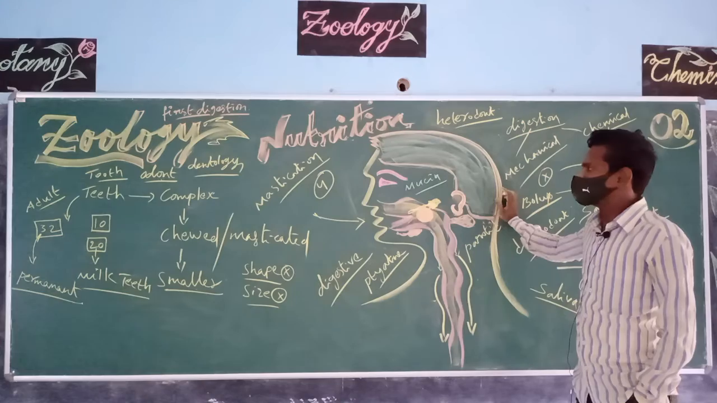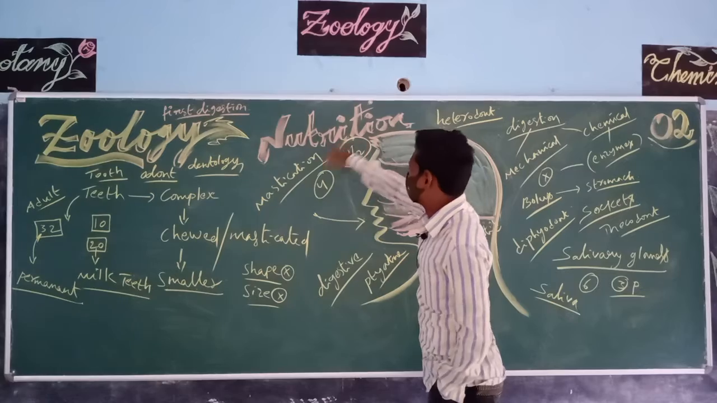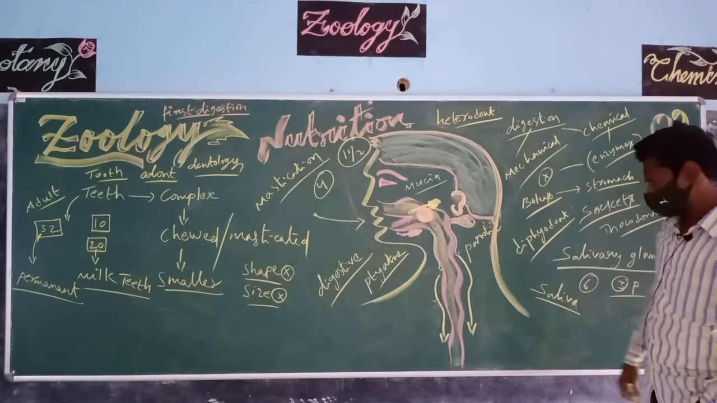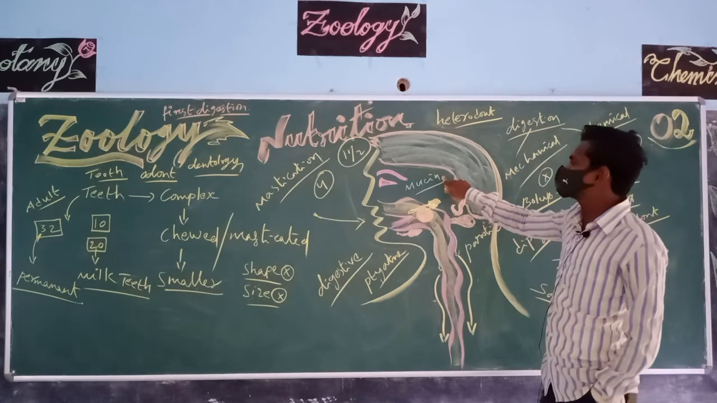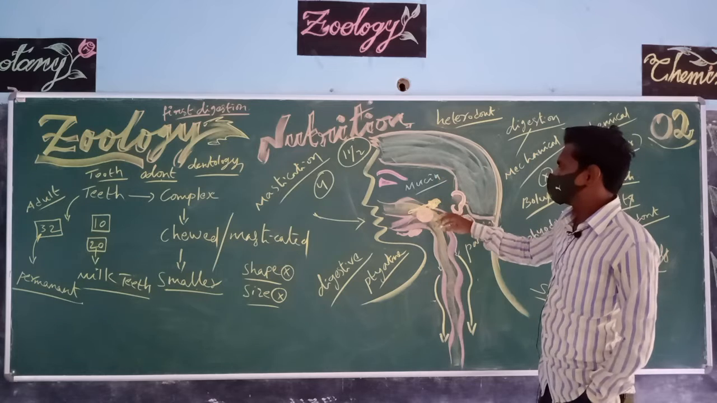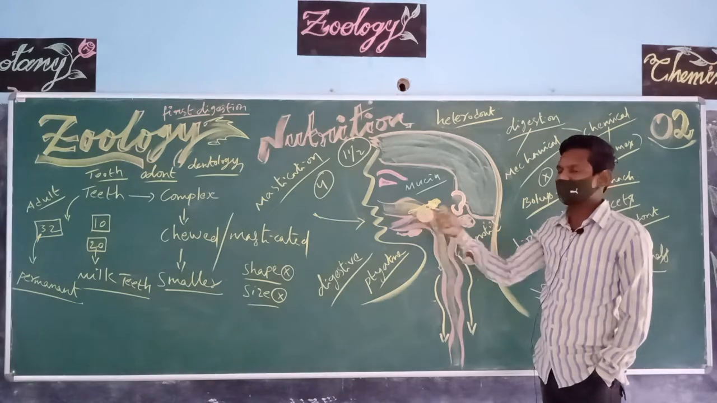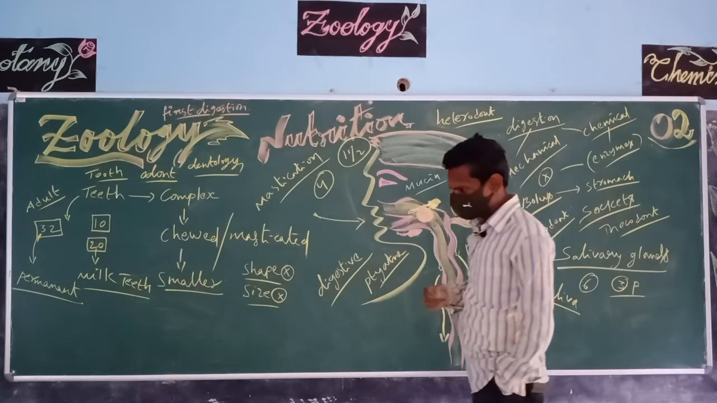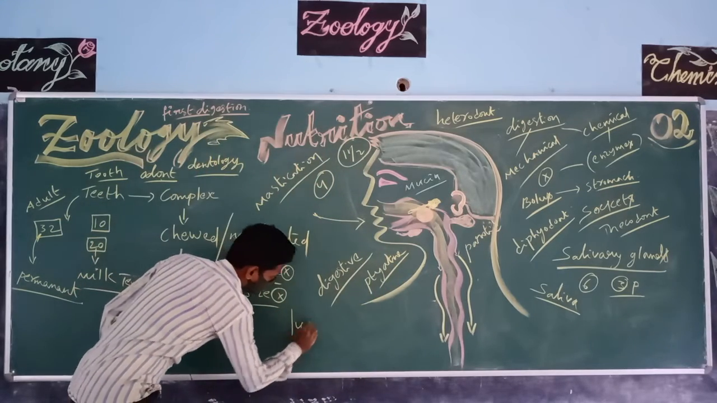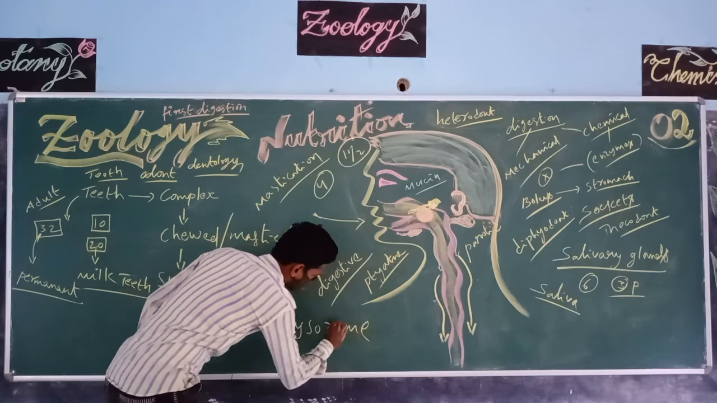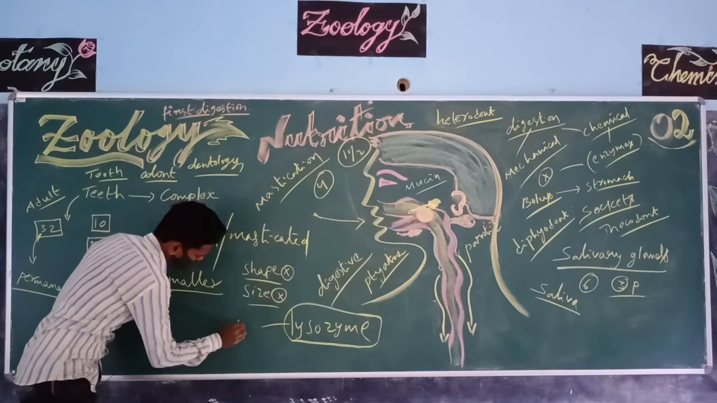So from these 3 types of salivary glands, around 1.5 liters of salivary juice is secreted per day. Salivary juice has combinations like mucin. Mucin is responsible for binding the food particles together during chewing or mastication for the formation of bolus. Water and mucus are present, and especially an antibacterial enzyme called lysozyme, which kills bacteria.